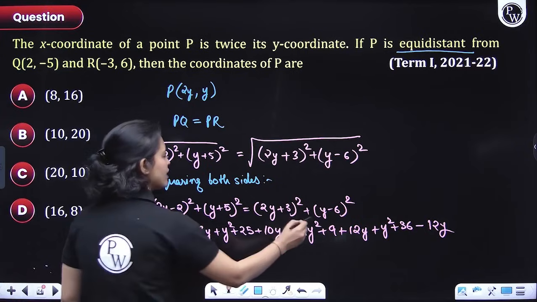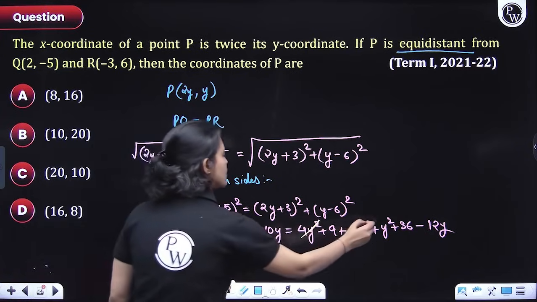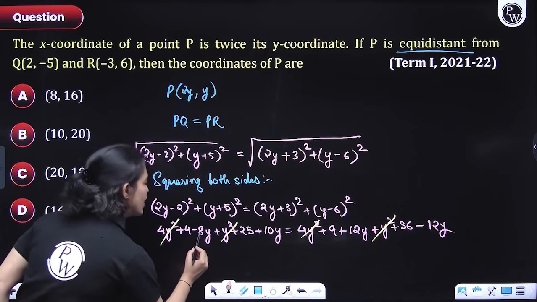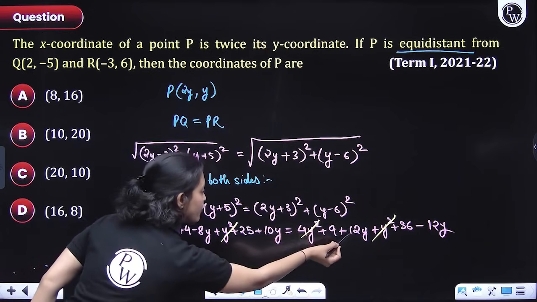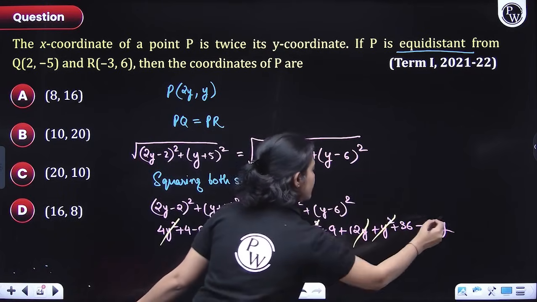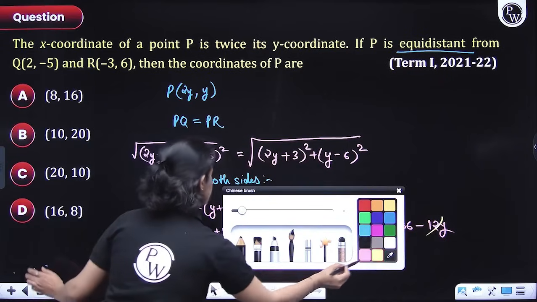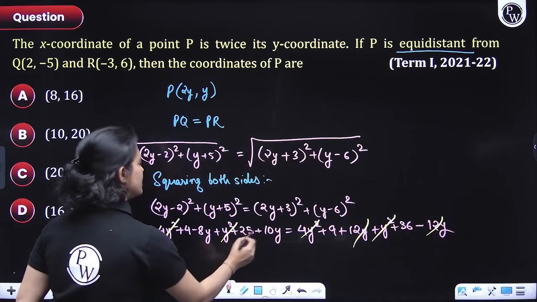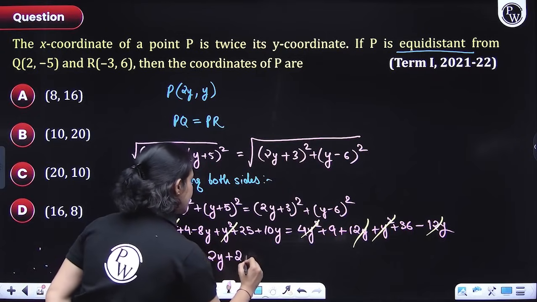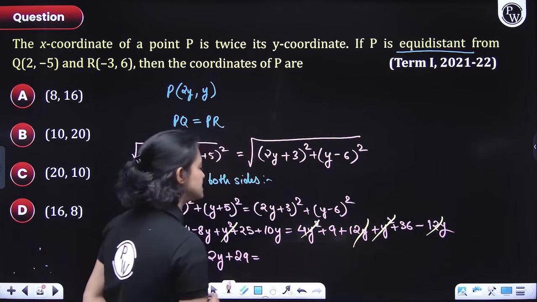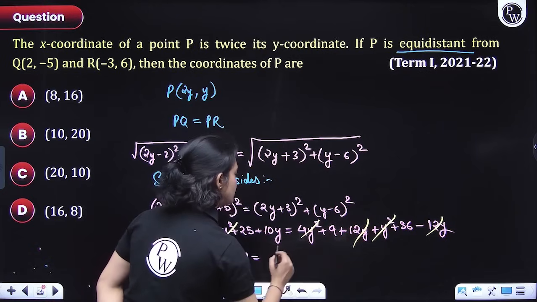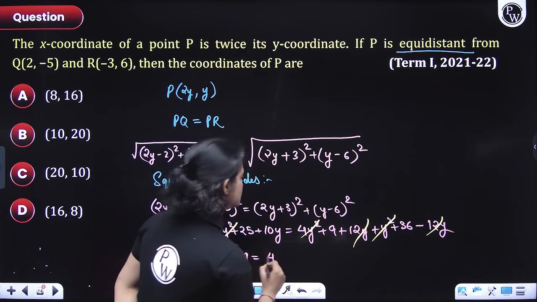Now everyone, you can clearly see what is happening. 4y square and 4y square get cancelled. y square and y square again get cancelled. Negative 12y and 12y also get cancelled. So the only thing remaining is negative 8y plus 10y, so you have 2y, plus 25 plus 4, which is 29, equal to 9 plus 36, which is 45.